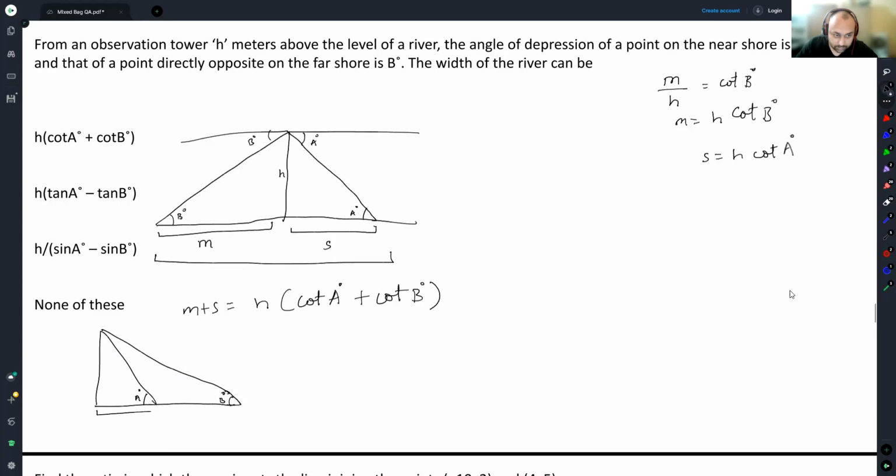So if this is S, this is N, this is H. These are still valid. Now what you need is M minus S. So M minus S would be H cot B degree minus H cot A degree.